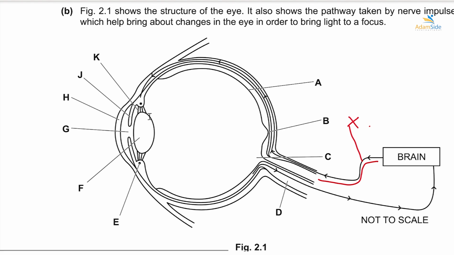But our question is talking about viewing a near object. So when we are viewing a near object, the suspensor ligaments relax. When they relax, the lens becomes fat and thick. It becomes big. Now, when it takes that shape, the lens is able to focus light from what? From a near object, and hence the eye is able to accommodate a near object.